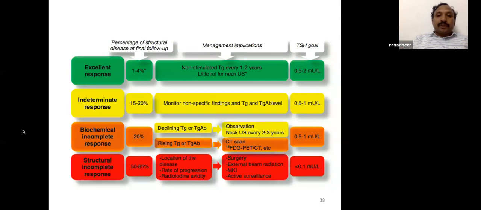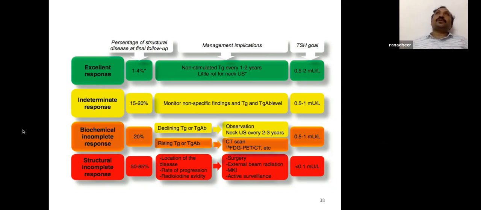If it is biochemically incomplete with declining thyroglobulin, you go for observation. If it is rising thyroglobulin, you do a CT scan or PET scan. Structurally incomplete means you are detecting disease on ultrasound, a scan, or clinical examination, or both scan, clinical examination, and thyroglobulin. Based on the location of the disease, rate of progression, and radioiodine avidity, you have multiple options.